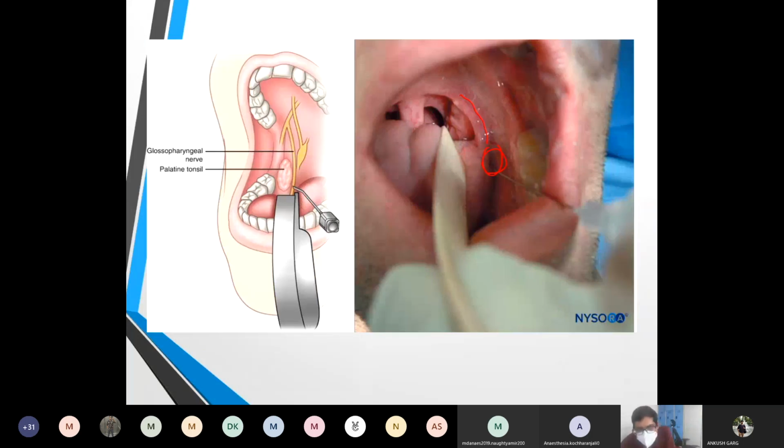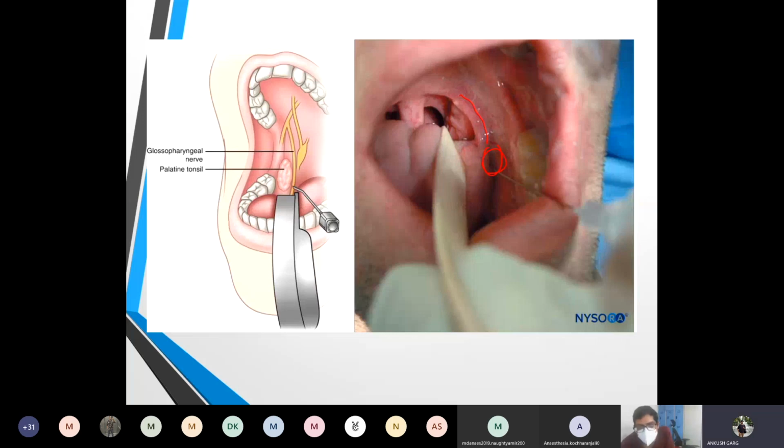If you don't want to inject, you can use a 10% lignocaine spray bilaterally, or you can use 4% lignocaine soaked cotton pledgets kept for 3 to 4 minutes bilaterally. So that equally works as a glossopharyngeal nerve block, basically to omit the gag reflex and provide anesthesia to the posterior one third of the tongue.